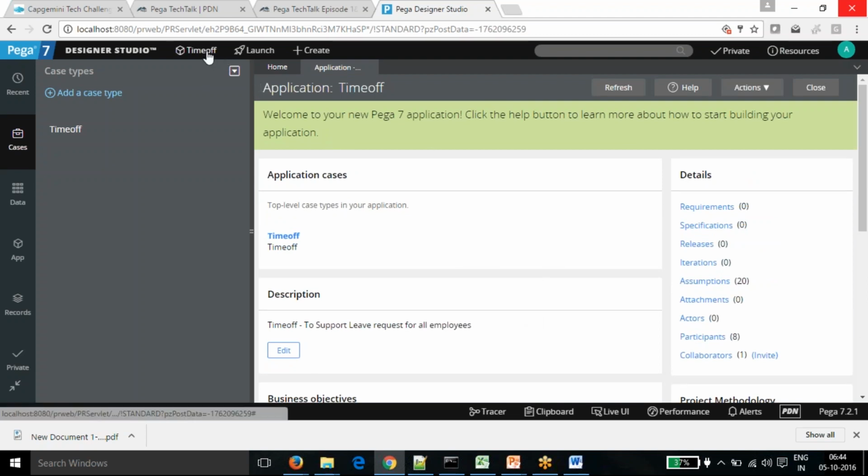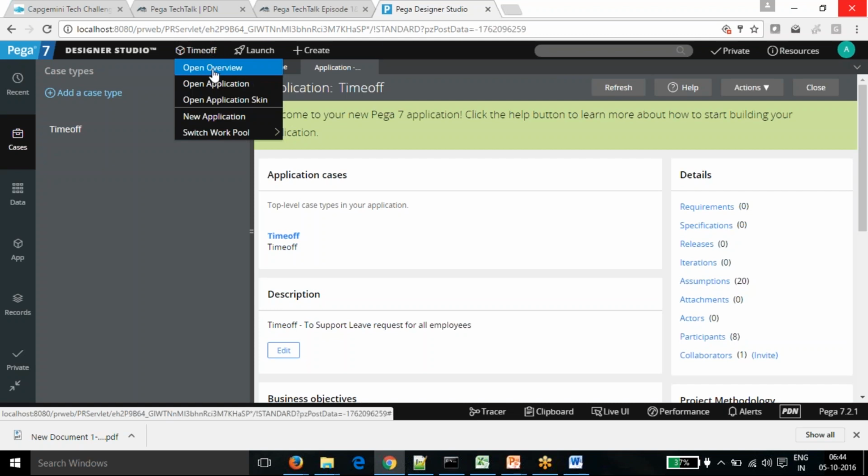And there will be one more. You can see this is the same window when we are opening the Open Overview. So anytime if you want to look at this window once again, we can go with the Open Overview of that.